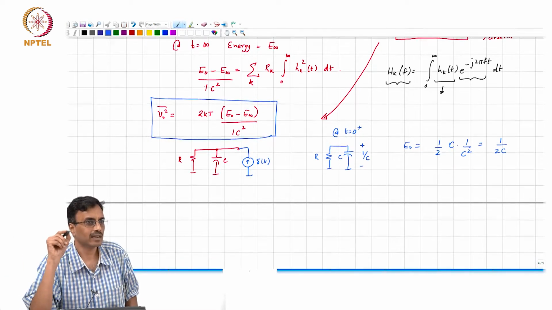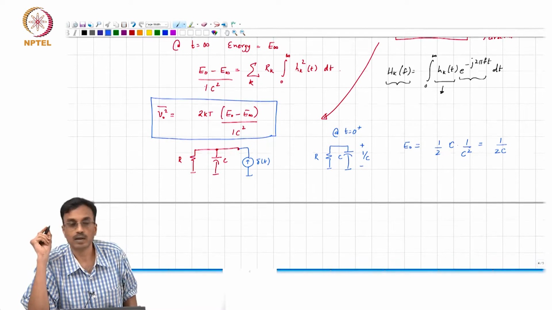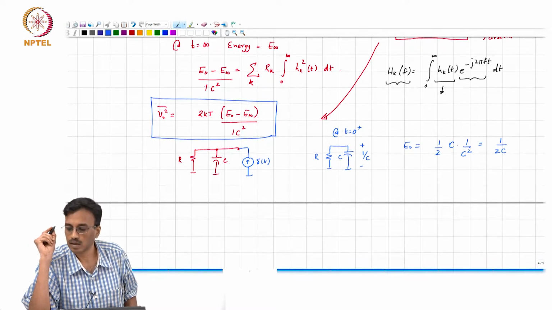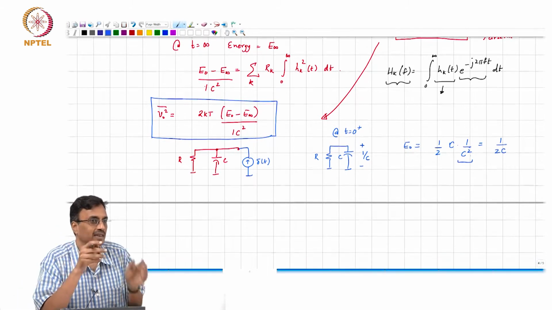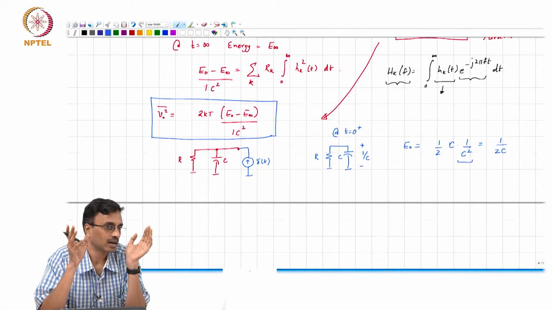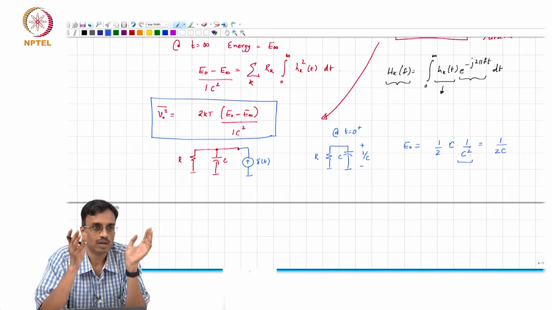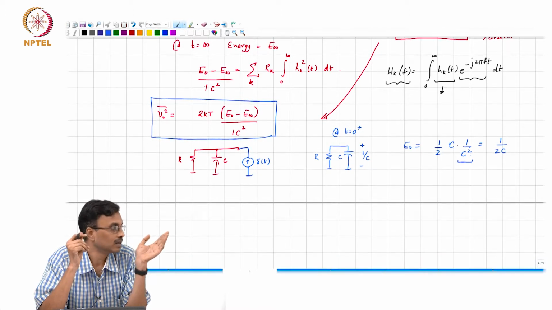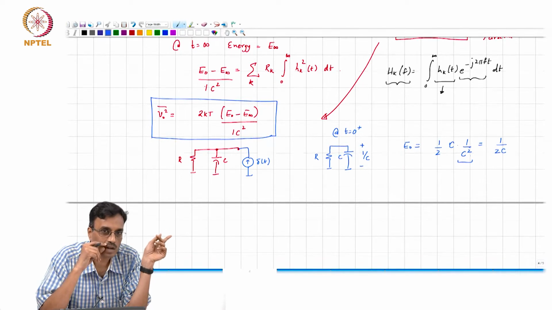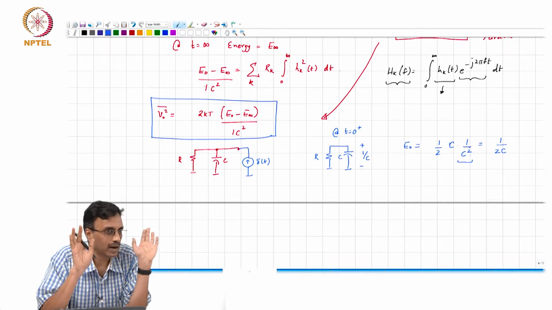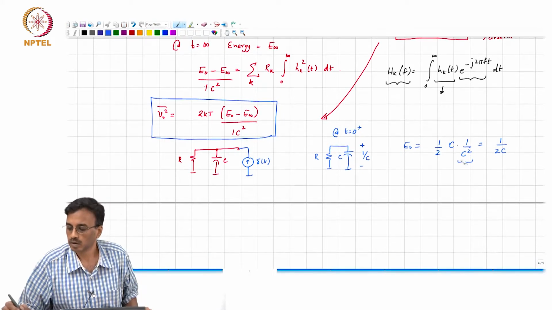And that 1, what are the units of that 1? It is 1 coulomb. Are we dimensionally consistent? Coulomb square, right? Okay, all right.